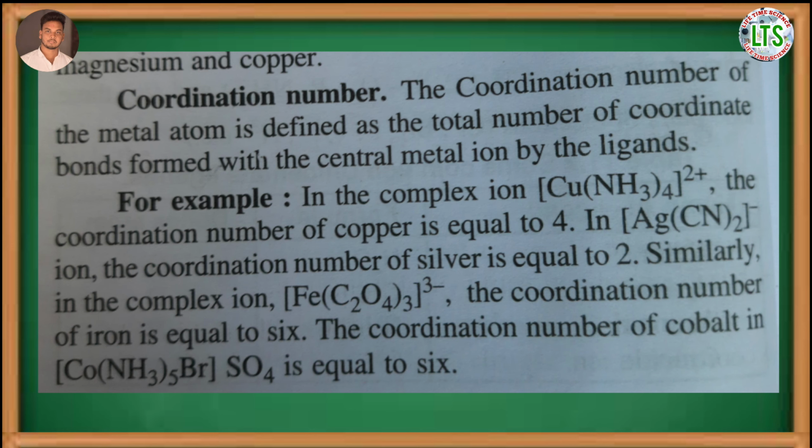For example, in the complex ion [Cu(NH3)4]2+, the coordination number of copper is 4. It means there are 4 unidentate ligands coordinated with the central metal atom, that is copper.